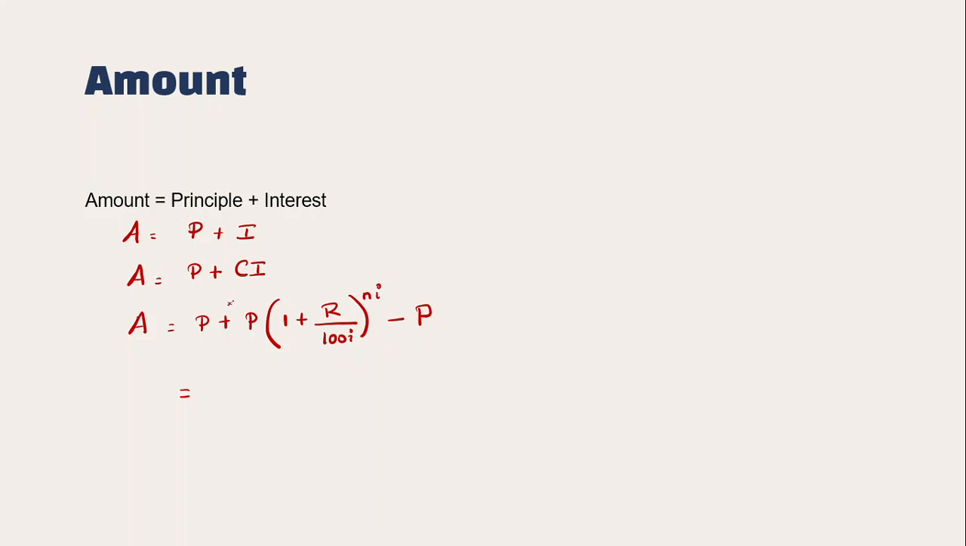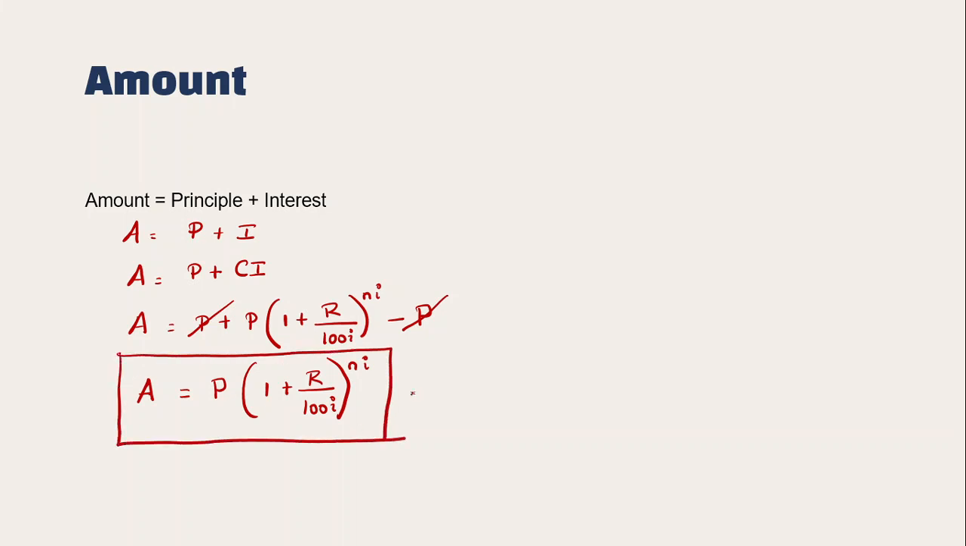Now see here, plus P on the right and minus P on the right get cancelled. So on the left, what is left out? A. On the right, what is left out? P of 1 plus R divided by 100I whole to the power ni. So this is the amount formula in case of compound interest. Clear? All of you? If you have understood, say yes. Otherwise say no. Quick.